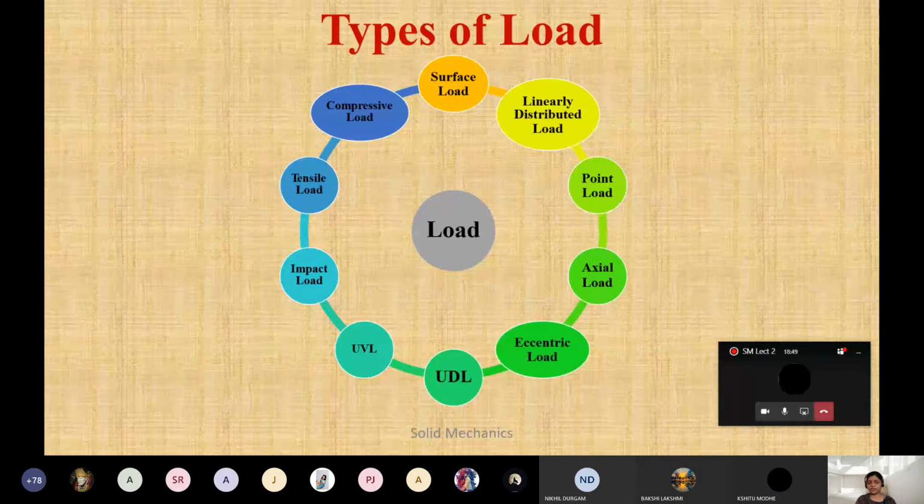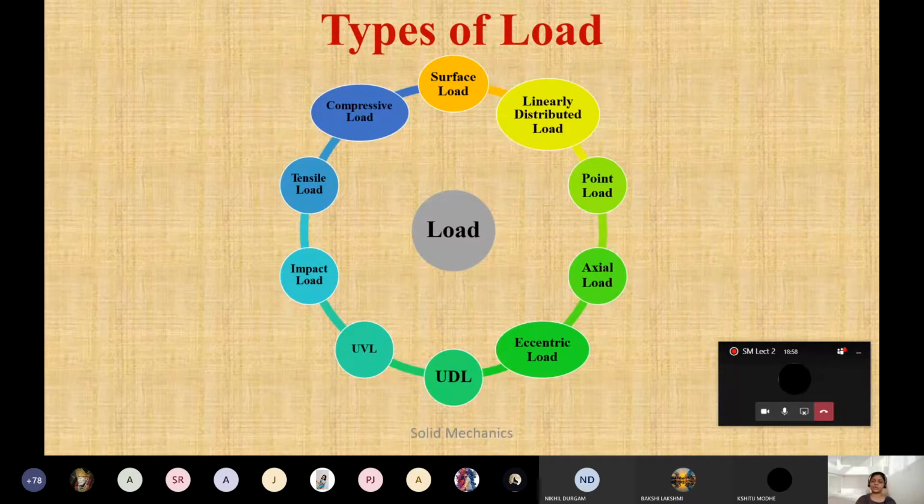Some part of eccentric load is also there in the first unit. Later on, in the second unit we will see UDL, UVL, and later on we will see the impact load, compressive load and all that. So it is all distributed in different units. So these are the main types of load.